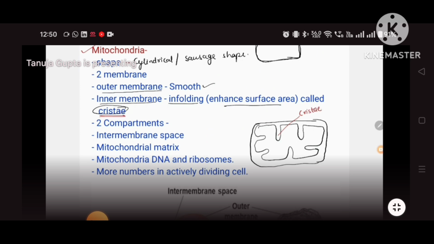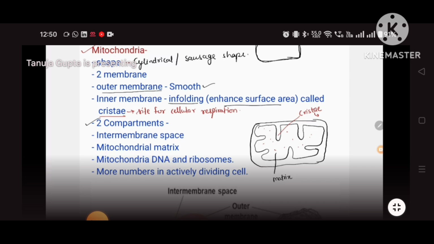The main function of cristae is that it is responsible for cellular respiration. So cristae is the site for cellular respiration. Actually, cellular respiration takes place over here. Now, inside this, the liquid that is present is called matrix.